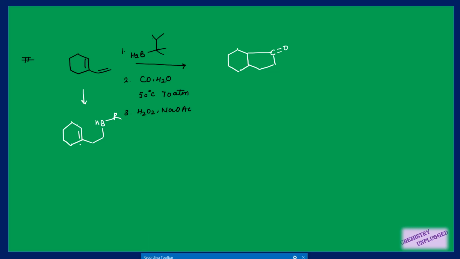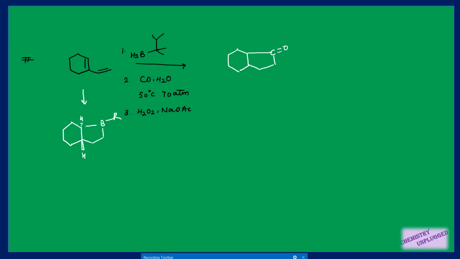Suppose the boron is attached above the plane, so the hydrogen present here should go below the plane like this, right?